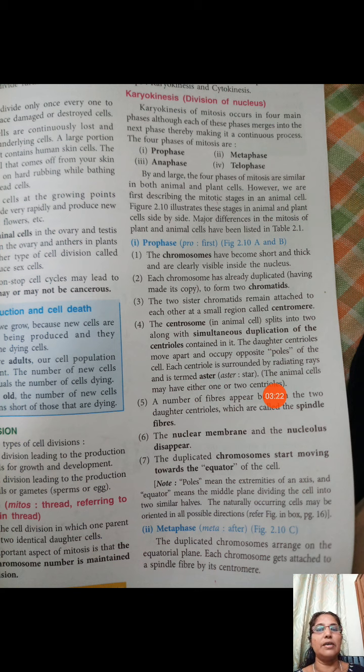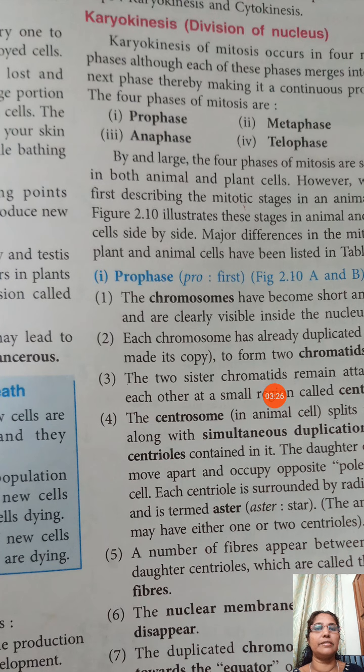First, the nucleus divides. Division of the nucleus is known as karyokinesis. Then division of the cytoplasm is known as cytokinesis. Karyon means nucleus, so nuclear division is known as karyokinesis.